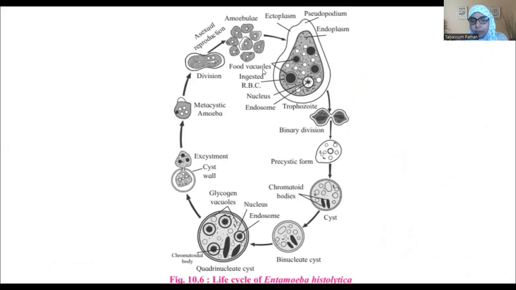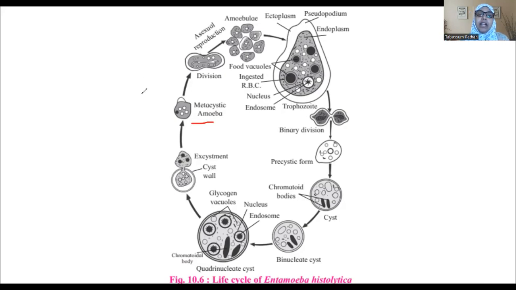Yes, so you need not remember this, nor do you have to draw this. Basically, you just need to know the different stages of the parasite. Okay, that is from the cyst, how it leads to the amoeboid stage. Why is it known as amoeboid? Because there is no specific shape of this particular parasite. It is irregular in shape, and that is why amoebiasis.